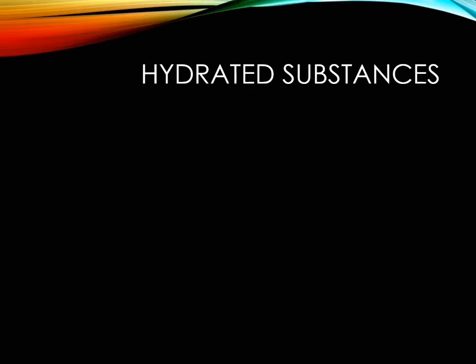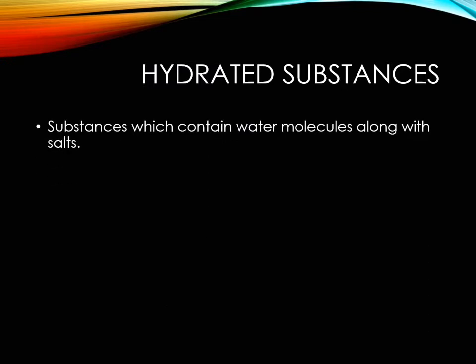What are hydrated substances? Hydrated substances means a substance or a salt which contains water molecules. Suppose we have an example here, CuSO4·5H2O, five molecules of water. This salt contains water molecules. So the salt which contains water molecules is called a hydrated substance. So what is the definition? Substances which contain water molecules along with the salt are called hydrated substances. Example, copper sulfate.